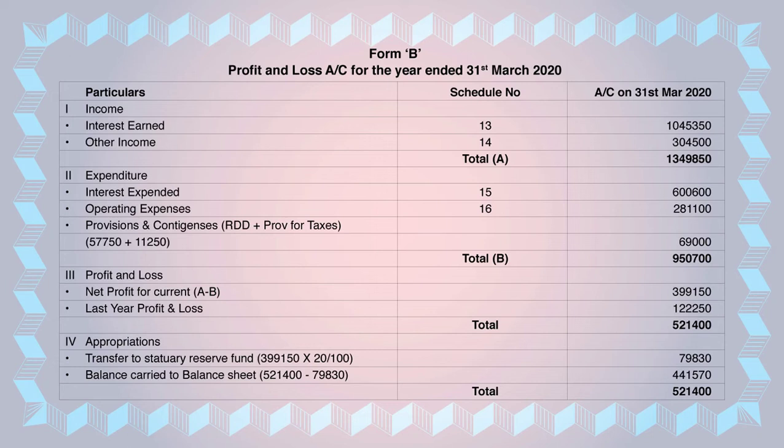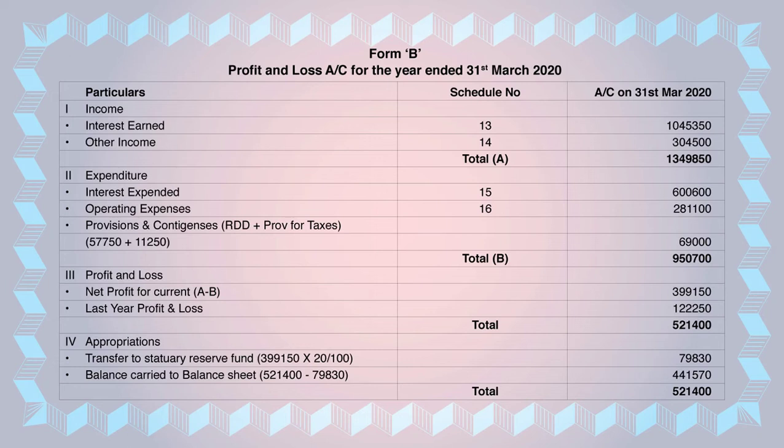Then the third part will be profit and loss. Under that, you will take net profit for the current year. In the bracket you just write and keep A minus B. And then last year's profit and loss, that will be given in the trial balance. So that one you have to take. Again you will write the total and keep it.